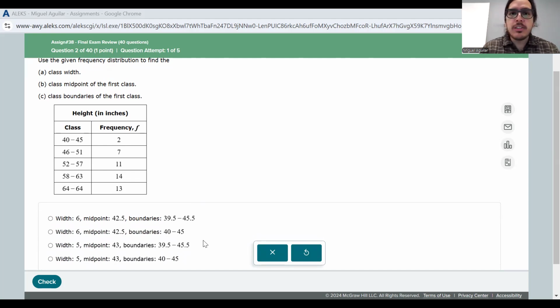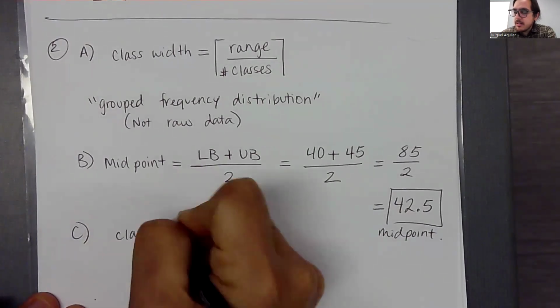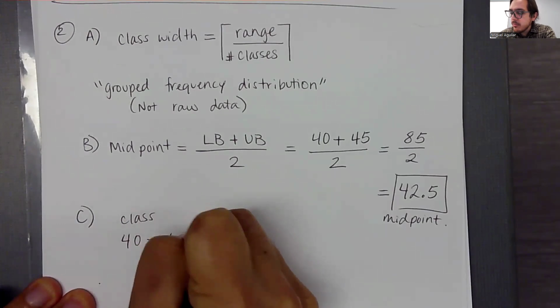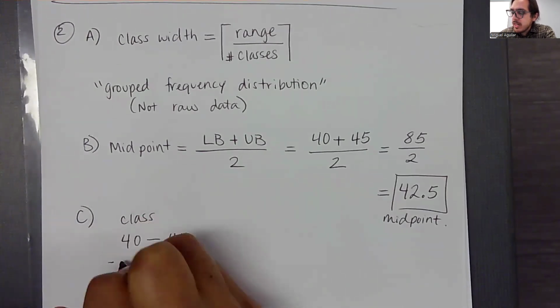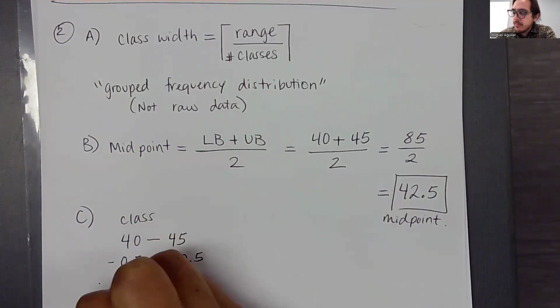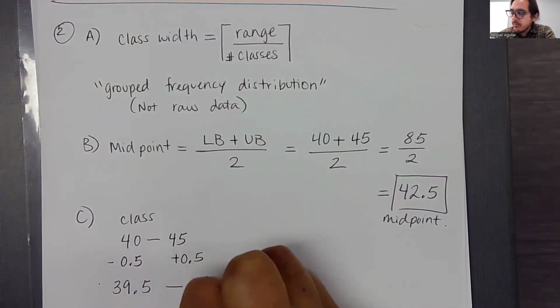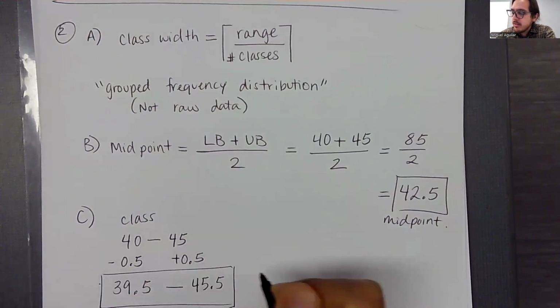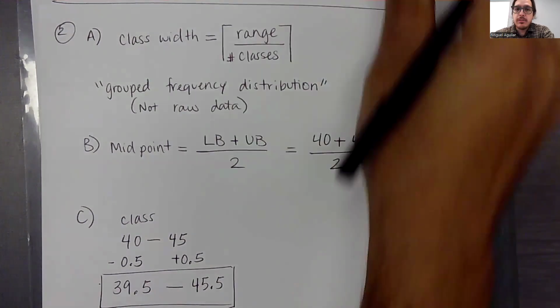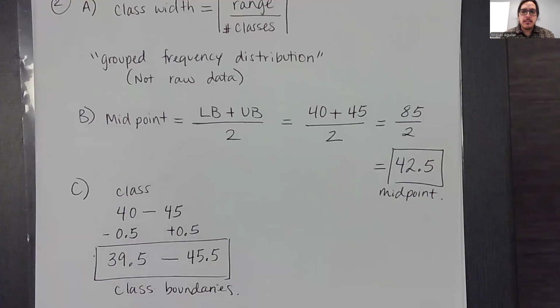So if we just switch back, our class that we're looking at, the first one is 40 to 45. Then if I just subtract 0.5 from this one and add 0.5 to that one, then we should get 39.5 to 45.5. So this should be the set of class boundaries for that first class, okay?